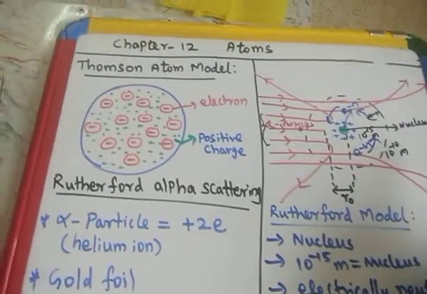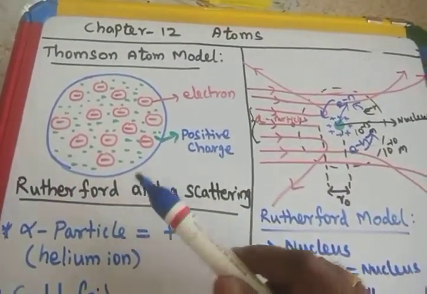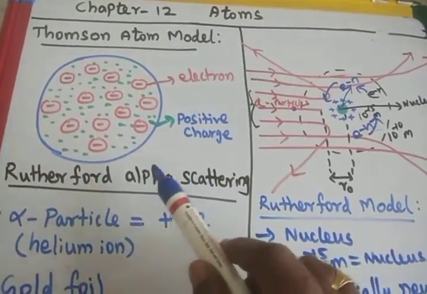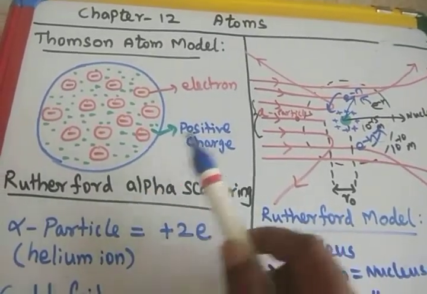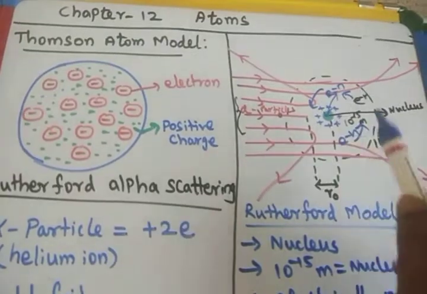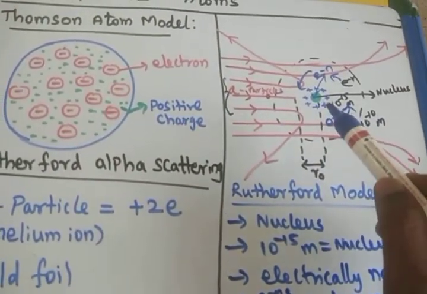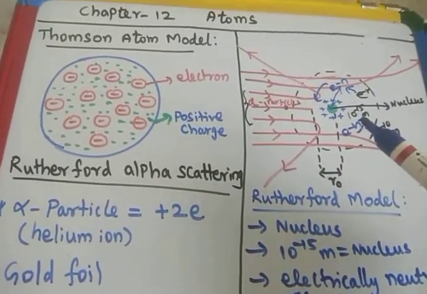So this is the Thomson atom model. Rutherford is a student of J.J. Thomson. He conducted the alpha scattering experiment and concluded that the J.J. Thomson atom model had failed, but he proposed a new atom model, the planetary model. This is a planetary model. That means the electrons are revolving around the nucleus.